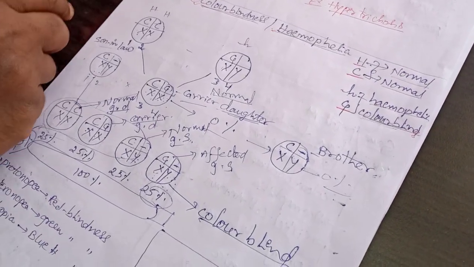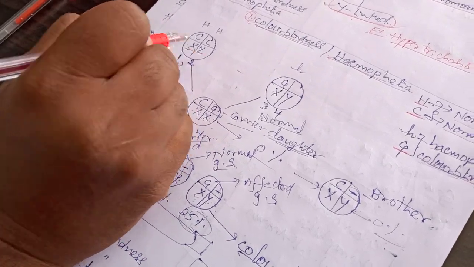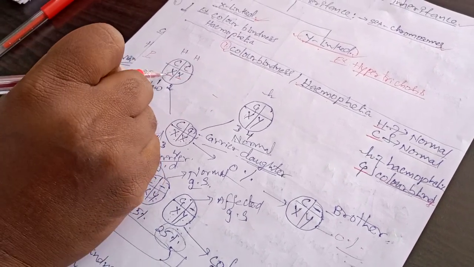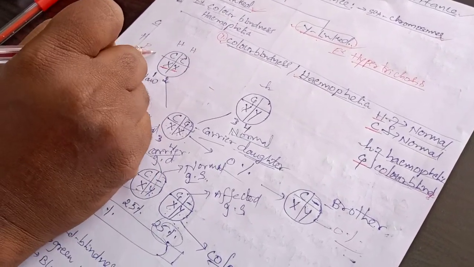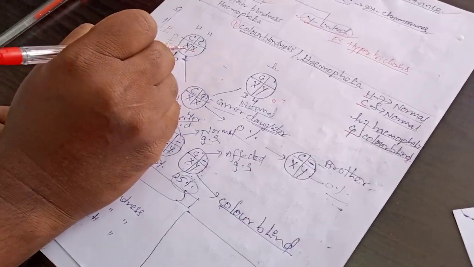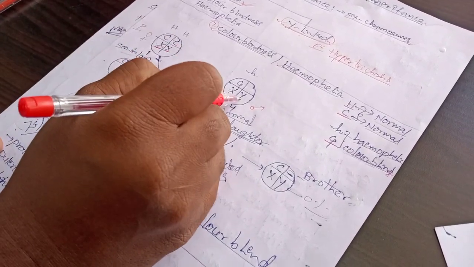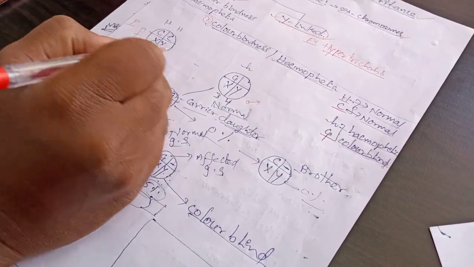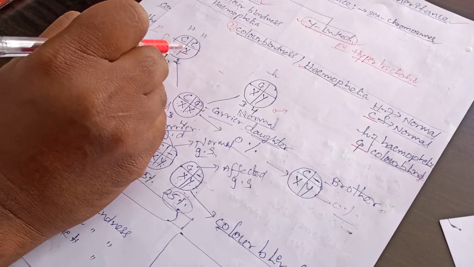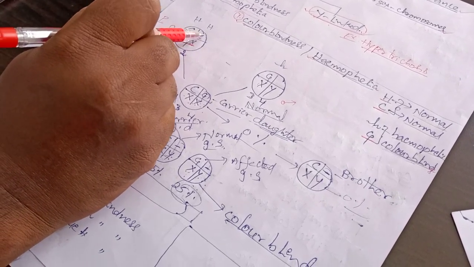Next we will discuss color blindness. See here, these are the parents. This one is the female parent, this one is the male parent. XX is the female parent, XY is the male parent. Now see here, a normal female: on the X I have written capital C, which means normal gene.